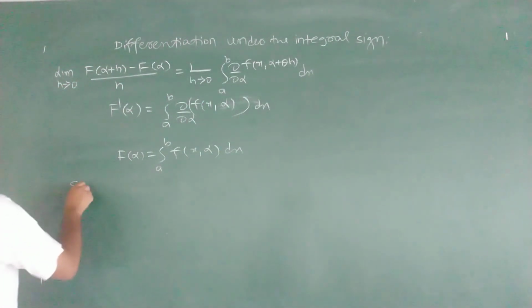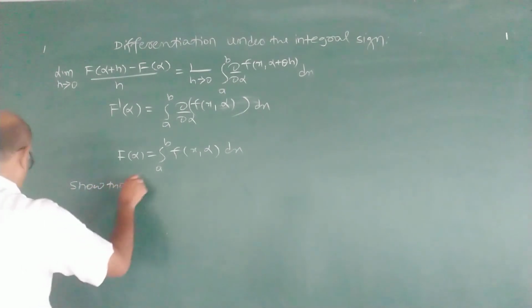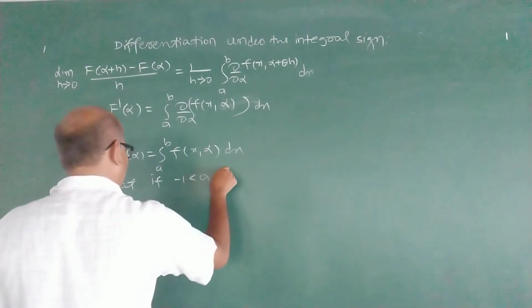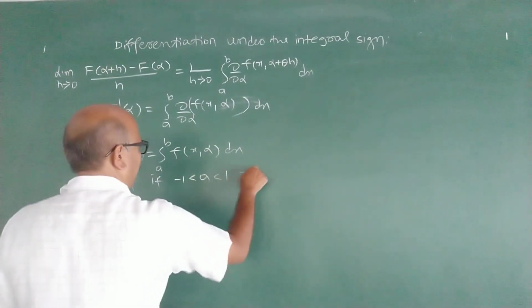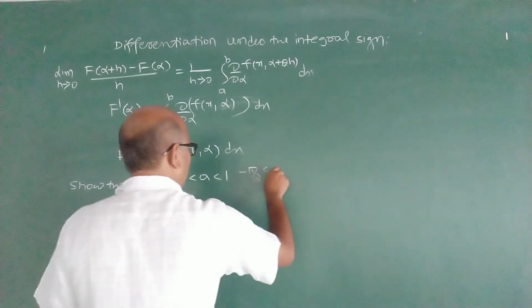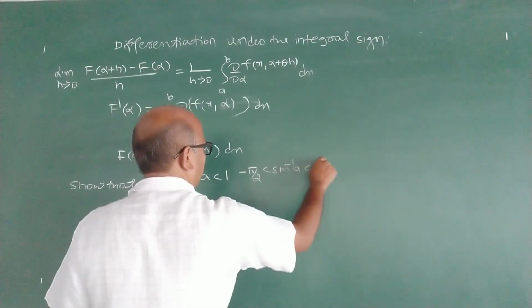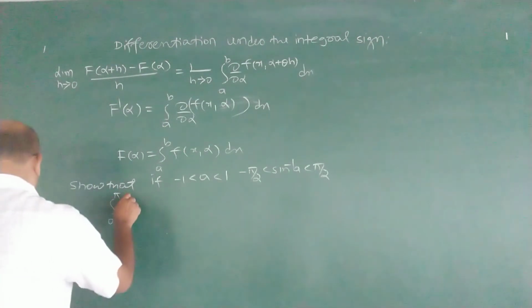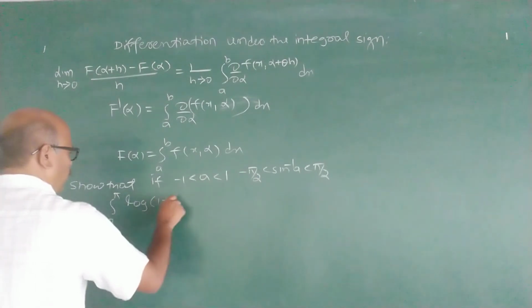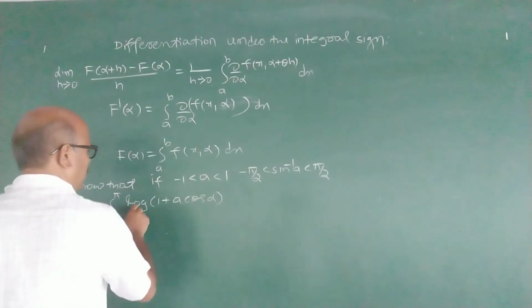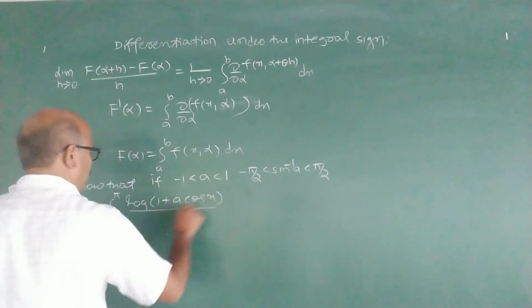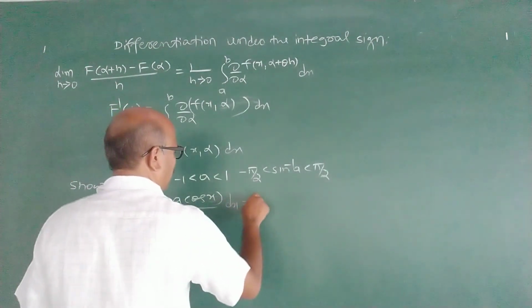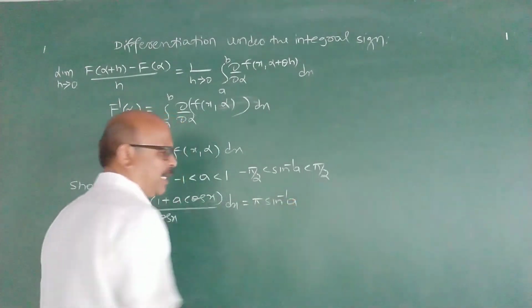Problem is, I start with this. Show that if minus 1 less than a less than 1, minus pi by 2 less than sin inverse a less than pi by 2, integral 0 to pi log of (1 plus a cos x) divided by cos x with respect to x is pi sin inverse a.